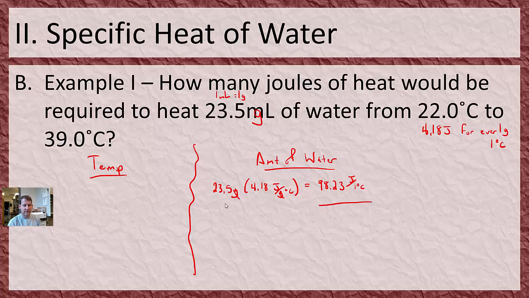So there's a new number. That's just the effect of the amount of water. That's what it requires to go up 1 degree Celsius. But I'm not going 1 degree Celsius. I'm going from 22 to 39, and that's a change in temperature of 17.0 degrees Celsius. So if this is the energy it takes to go 1 degree Celsius, I just multiply that: 98.23 joules per degree Celsius times my 17 degrees Celsius.